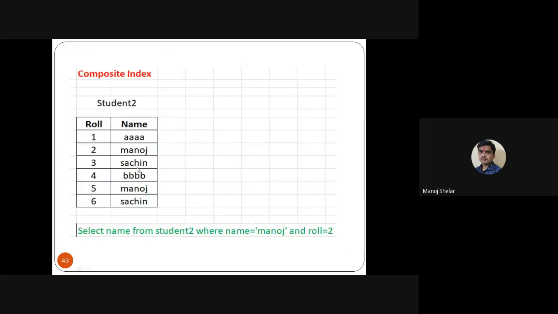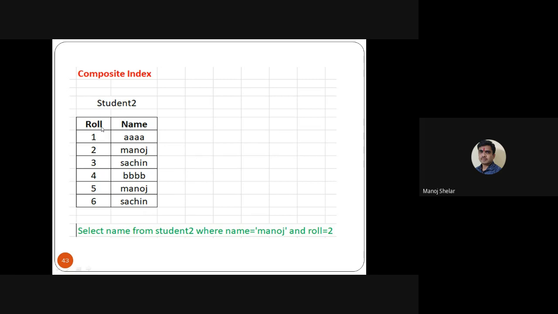In a composite index, suppose there is no index on the student2 table and we fire this query: select name from student2 where name is equal to Manoj and roll number is equal to 2. The first record, 1, does not match 2, and Manoj does not match. Then the second record, 2 Manoj, matches, so it displays 2 Manoj. 3 Sachin does not match, 4 BB does not match, 5 Manoj does not match, 6 Sachin does not match. So without an index it checks all 6 records and displays only the 2 Manoj record. This is an unnecessary check of all 6 records.